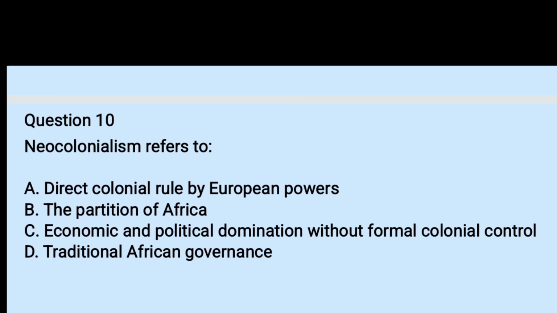Now you have reached the middle of the questions. Question number 10. Neocolonialism refers to A. direct colonial rule by European powers, B. partition of Africa, C. economic and political domination without formal colonial control, and D. traditional African governance. The right answer is C. It is economic and political domination without formal colonial control, especially domination by previous colonizers.